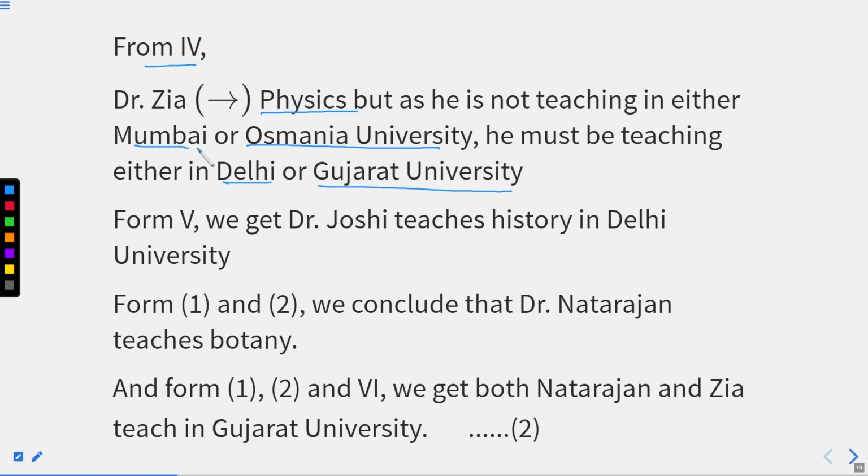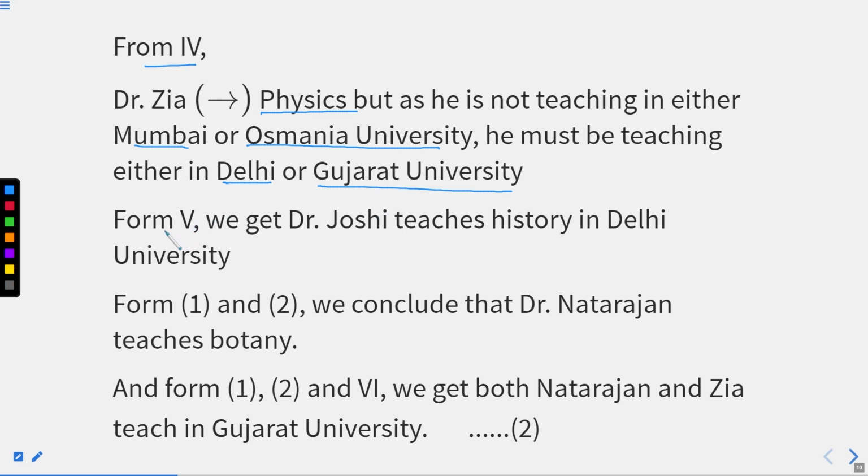As we are aware that Dr. Jia teaches physics, this is sure, but we are not sure about the university. In the statement, it is given that she or he is not teaching in Mumbai or in Osmania University. So we can figure out that either he is teaching in Delhi University or in Gujarat University, right?